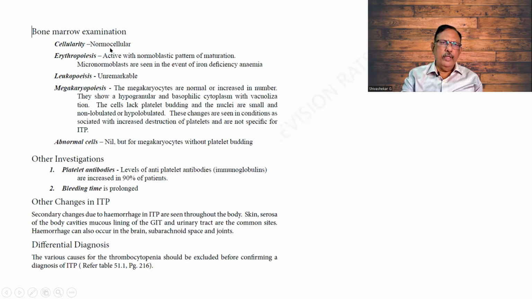The bone marrow is normocellular, megakaryopoiesis alone will be normal or increased in number. And there is a basophilic cytoplasm with vacuolization. Look for platelet antibodies and the bleeding time is prolonged. The other sites where changes will be seen are the urinary tract, skin, mucous membrane, subarachnoid space. The differential diagnosis, the tabular column that I had shown, you people shall learn by heart.